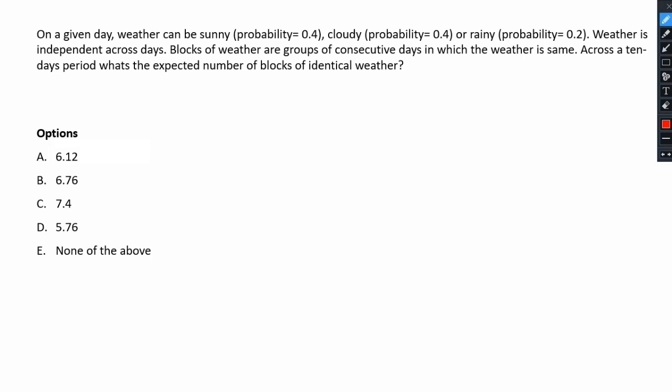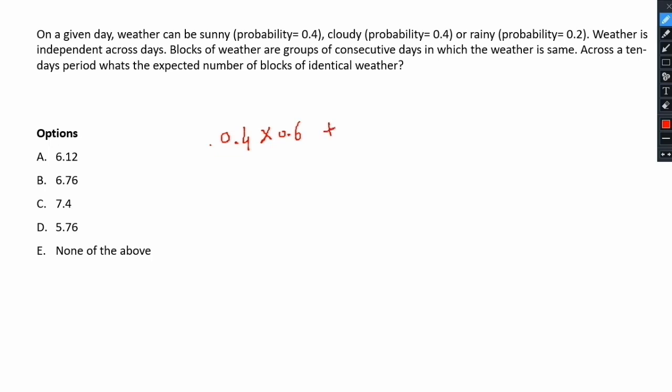Suppose on the first day the weather is sunny, so the probability of that is 0.4. After that, the weather should change on the next day, so the probability of the weather changing on the next day, that is, the weather either becoming cloudy or rainy, is 0.6. So multiply 0.4 by 0.6.